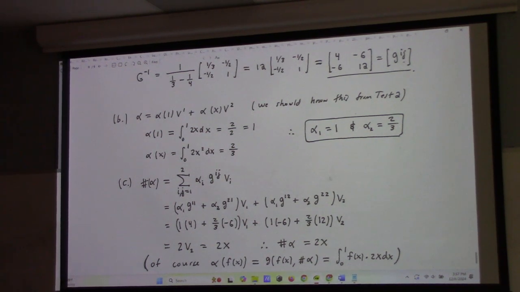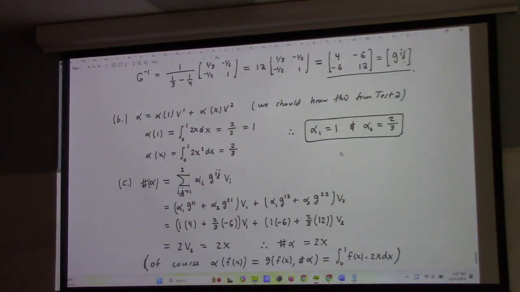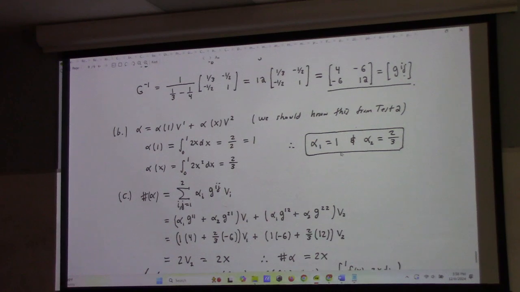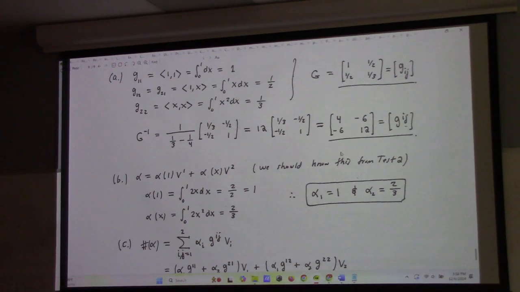Do you guys want to go back and look at test 1 again? For part B, test 2? How does that compare to taking the inner product of the basis? Well, the other thing you could do in principle, I suppose, would be to multiply the G inverse matrix by the components of. Wait, which one were we talking about? Part B. What are you asking? Could you also do that by finding the basis and then taking the inner product of that? Because there's an inner product space.